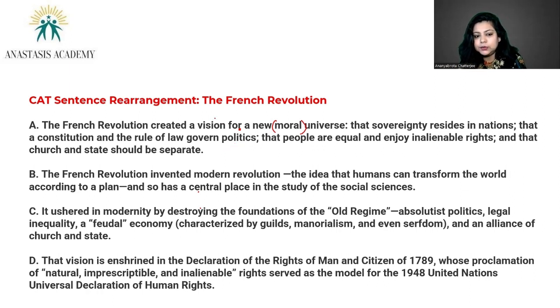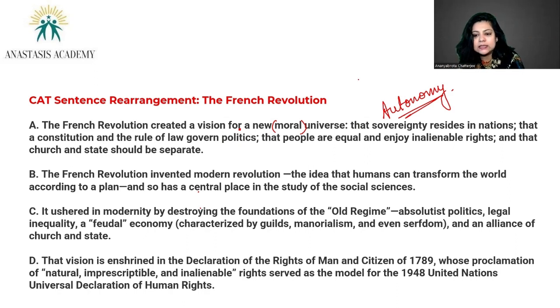The French Revolution created a vision for a new moral universe, that sovereignty resides in nation. That sovereignty is autonomy, you know, the idea of self rule.